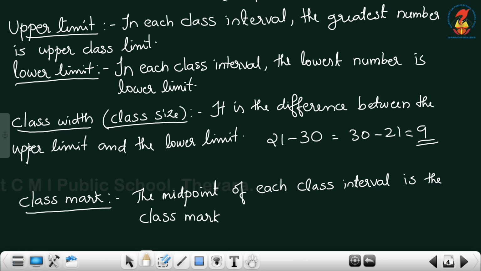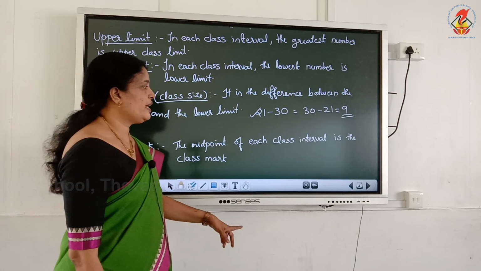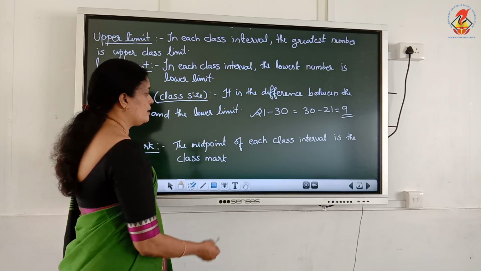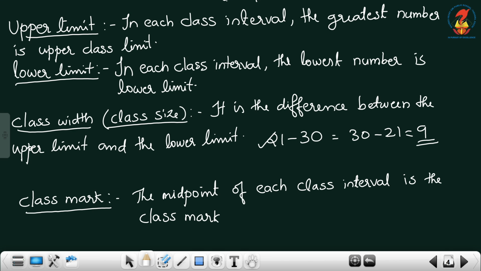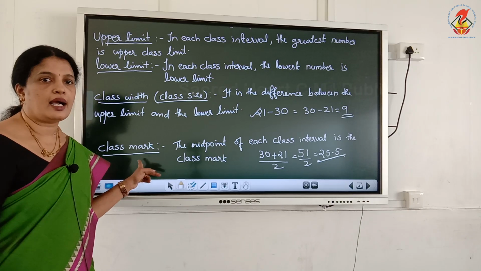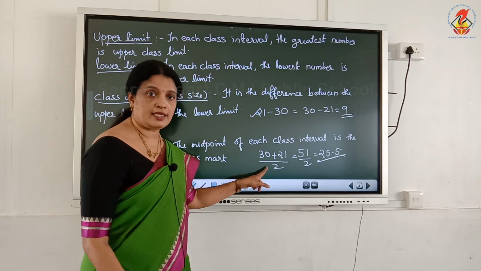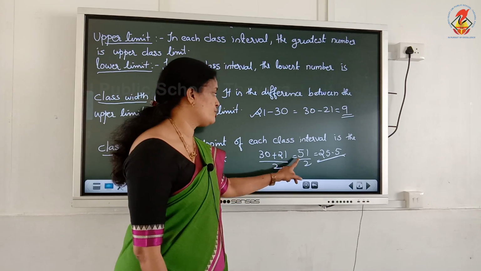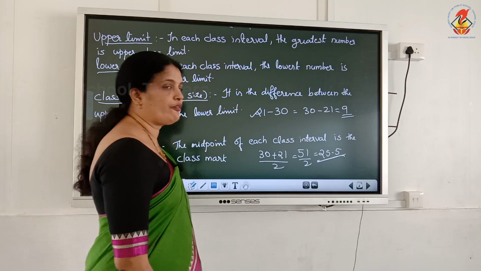The next one, class mark. The midpoint of each class interval is the class mark. How can you calculate the class mark? Upper class limit plus lower class limit, divided by 2. The upper class limit is 30. 30 plus 21 divided by 2 equals 51 by 2 equals 25.5. The formula to find the class mark is upper limit plus lower limit divided by 2. 30 plus 21 divided by 2 equals 51 by 2 equals 25.5.